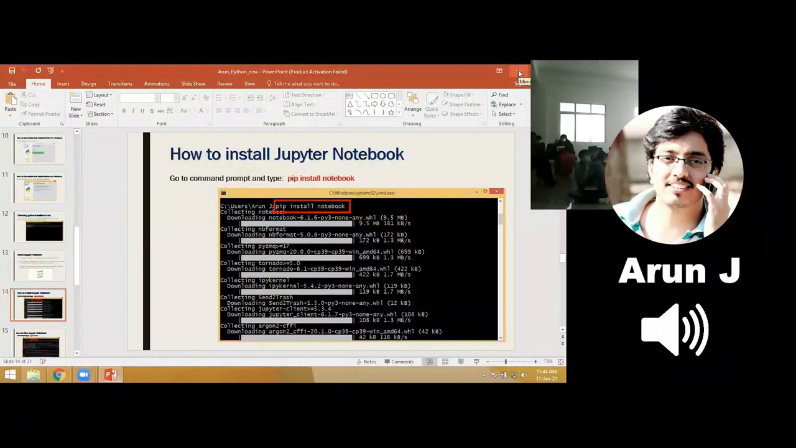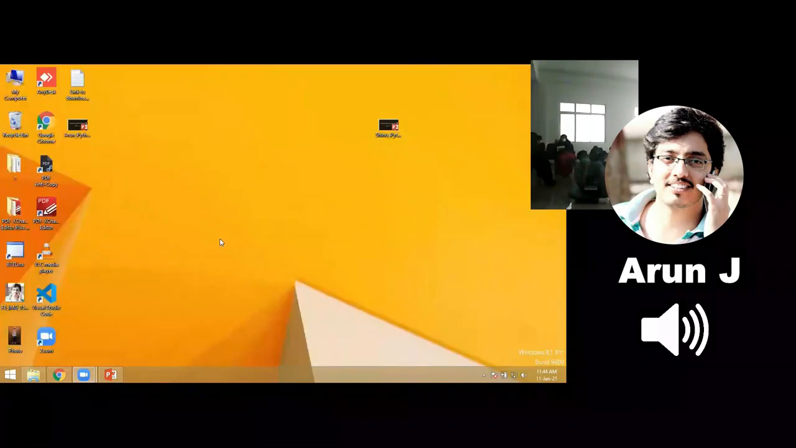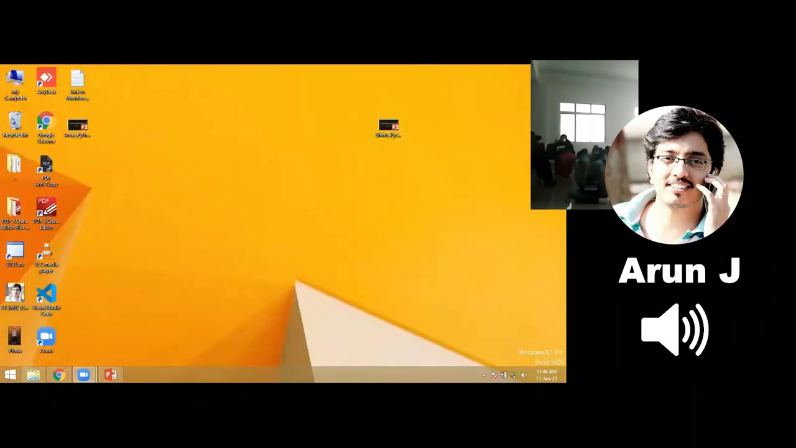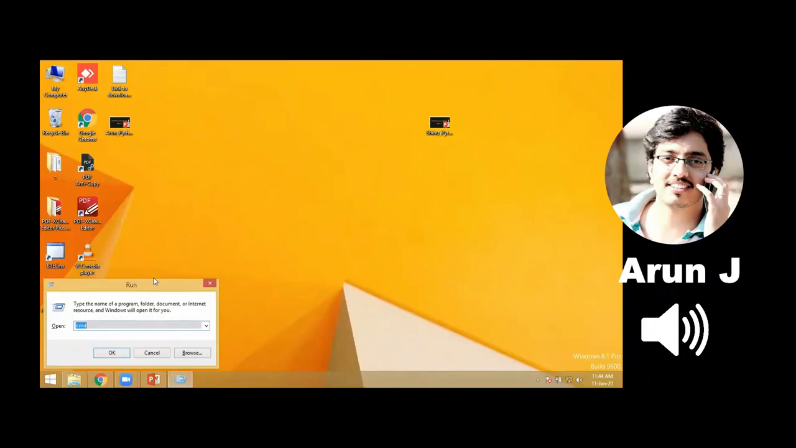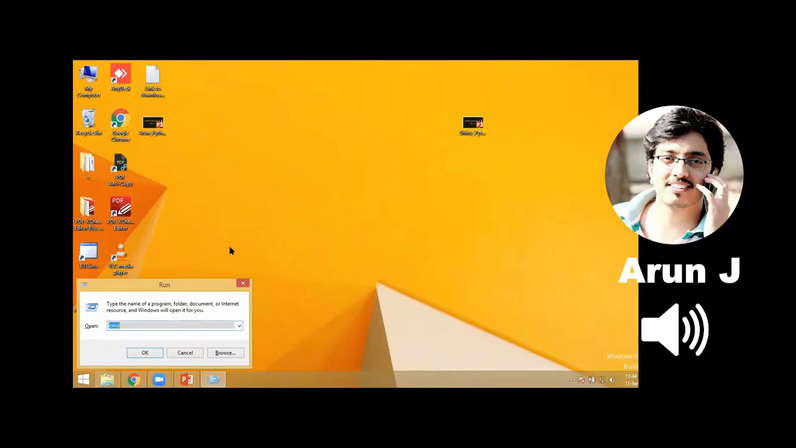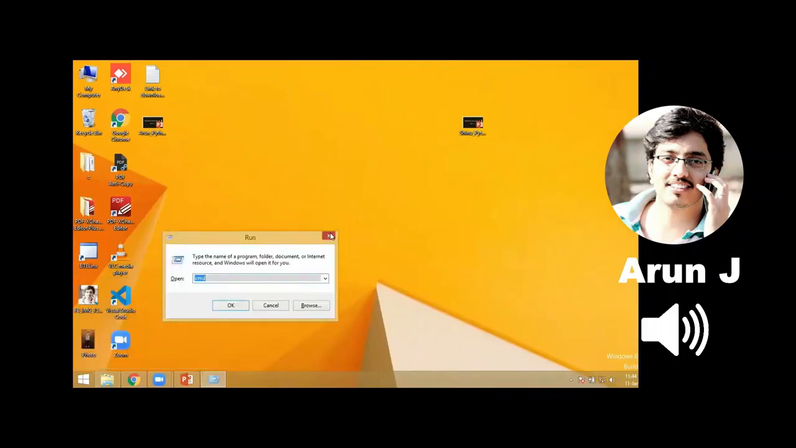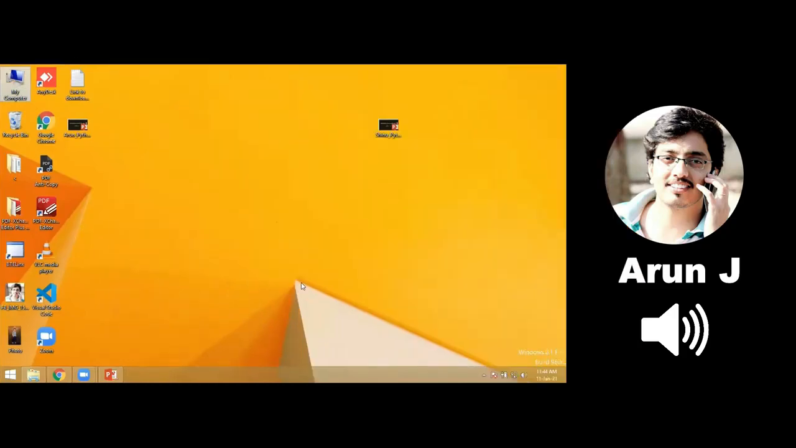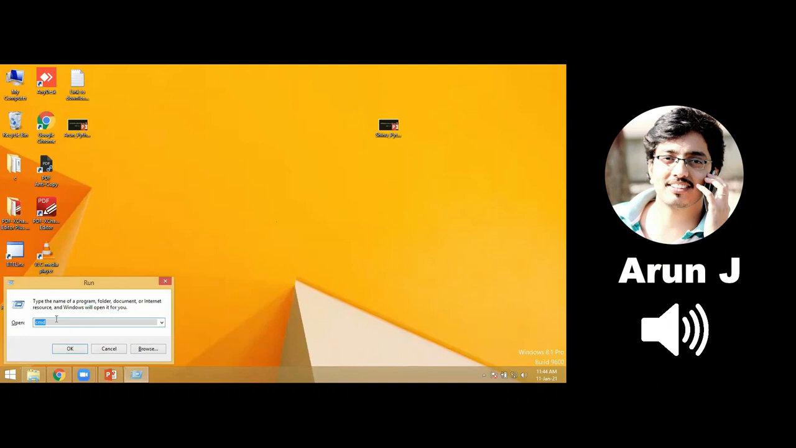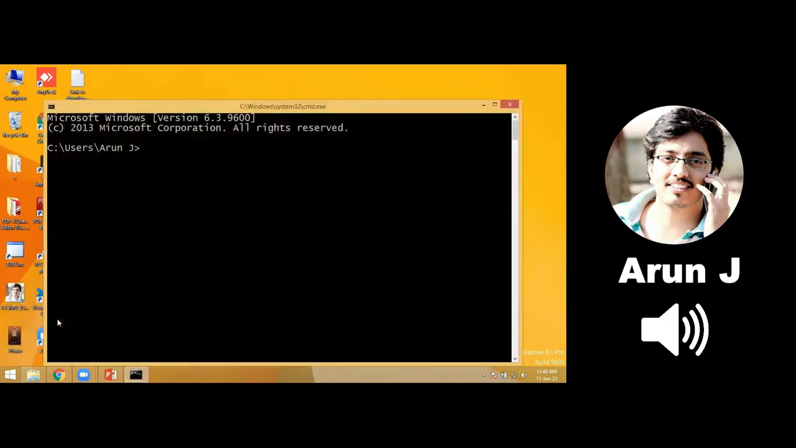So how to go to command prompt? I'm on the desktop now. Go to search. Otherwise, you can press Windows + R, and there you can click Run. The Windows key is there on your keyboard along with R. Press both simultaneously, then type CMD, and it will open my command prompt.